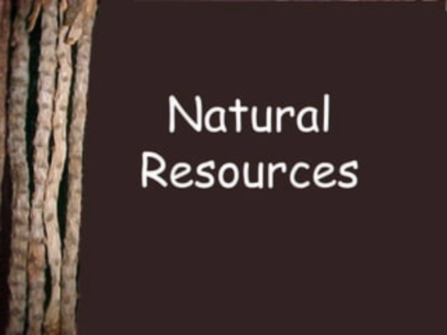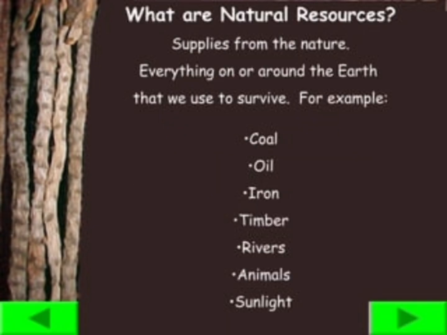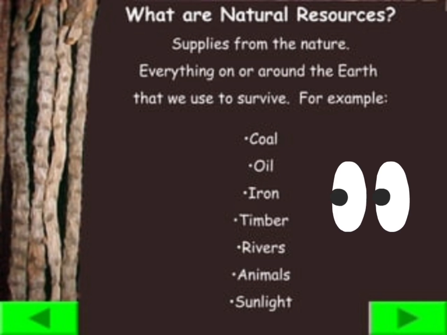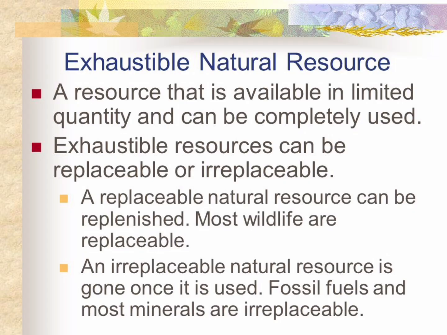So let's talk about natural resources. What are natural resources? Supplies from nature. Everything on or around the earth that we use to survive. Some examples of natural resources found on the surface of the earth are coal, oil, iron, timber, rivers, animals, sunlight. There are two types of natural resources: exhaustible natural resources and inexhaustible natural resources.